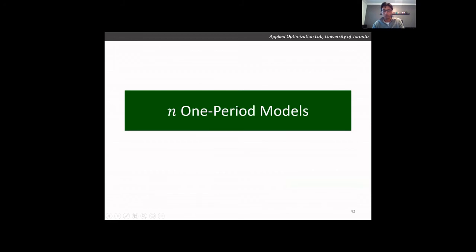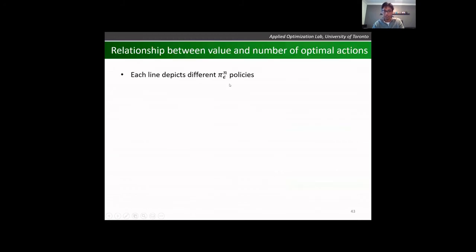Lastly, we're going to talk about the N1 period models. Here, we're going to have a similar figure to one I had before, but now each line will depict a different pi n policy, n being the number of optimal actions I get and the type of optimal action.